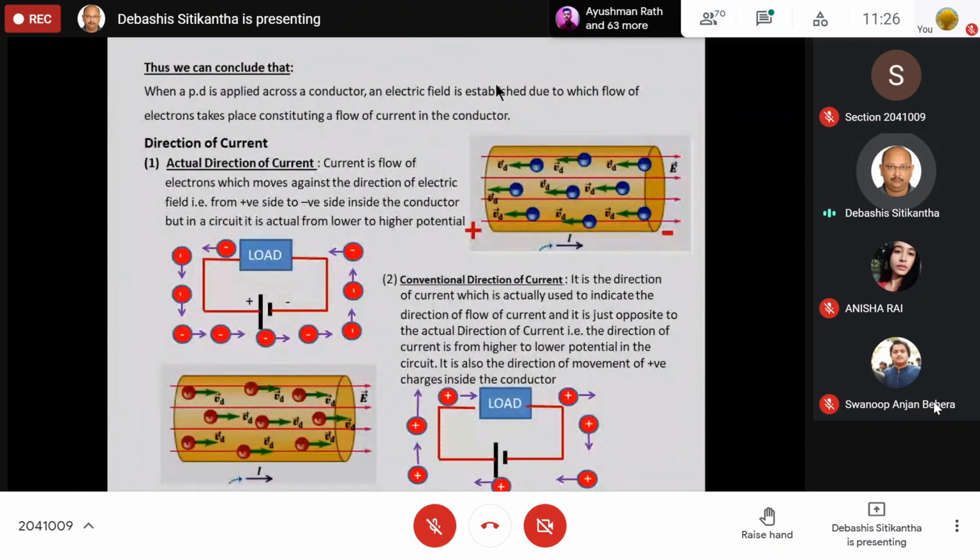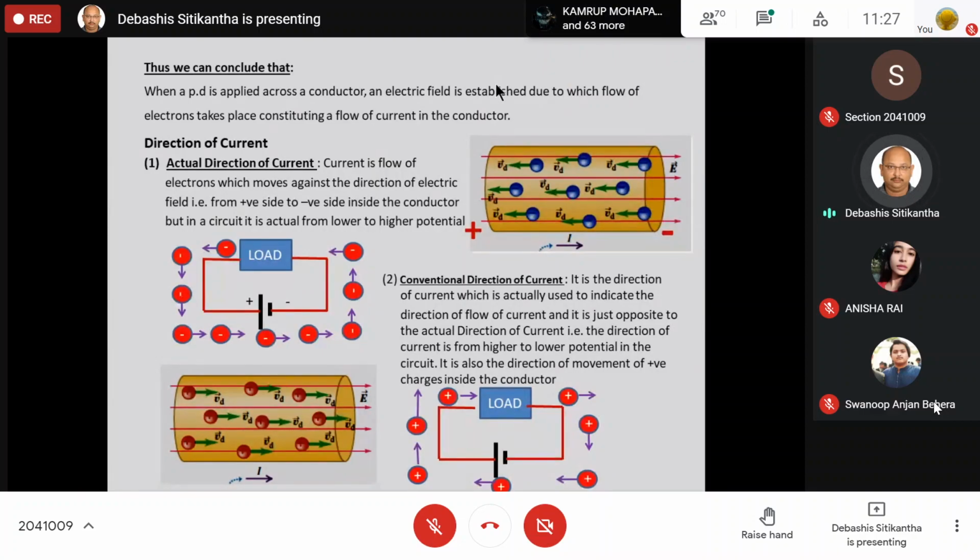Thus, we can conclude that when a potential difference is applied across the conductor, an electric field is established due to which flow of electrons takes place, constituting a flow of current in the conductor. Now, as I told you, when the field is there inside the conductor, the electrons move in a unidirection. Okay, that means over here we will now analyze the direction of current.